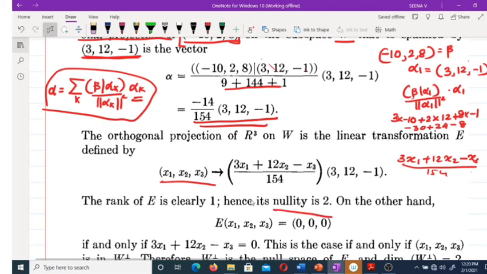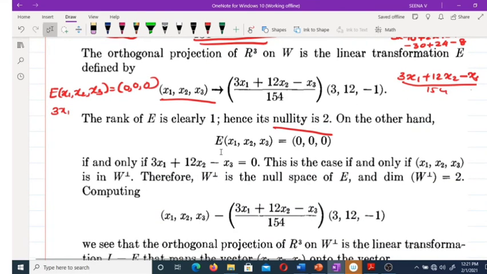This is one method to find the nullity. In general, the nullity of E means all (x1, x2, x3) such that E(x1, x2, x3) equals (0, 0, 0). That happens only if 3x1 plus 12x2 minus x3 equals 0.